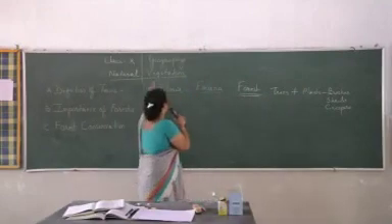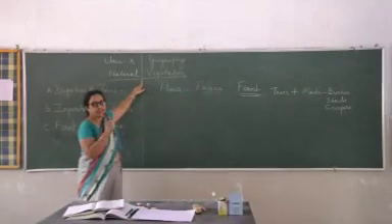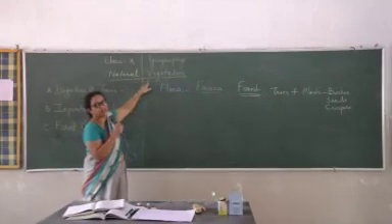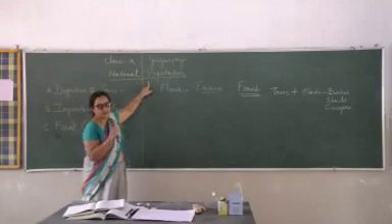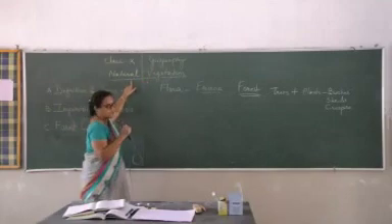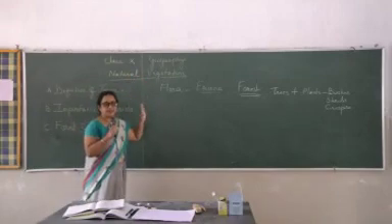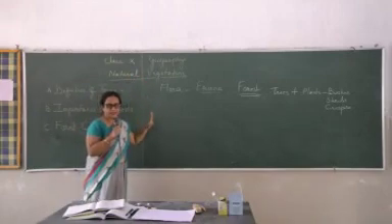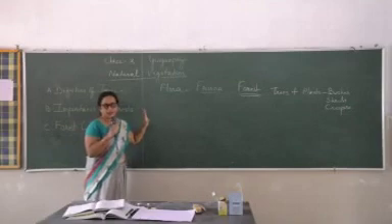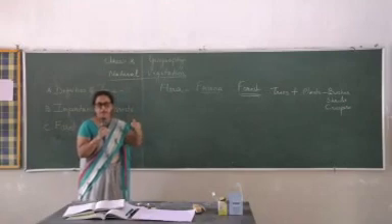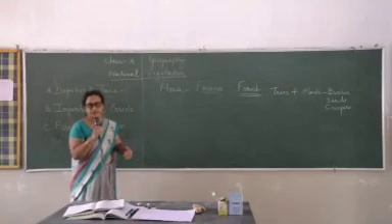Now we come to the name of the chapter, vegetation or natural vegetation. What does it mean? The term natural indicates no human interference has been there in the growth of these plants. They have grown entirely by the help of elements of nature.